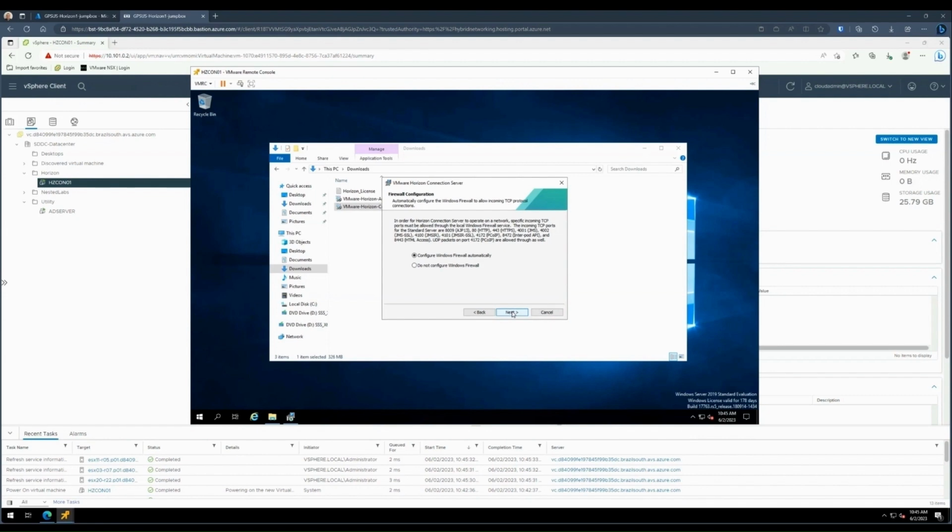We're going to have Windows Firewall configured automatically for us. Authorize the domain credentials to access the environment. Go ahead and click Next on Customer Experience Program.